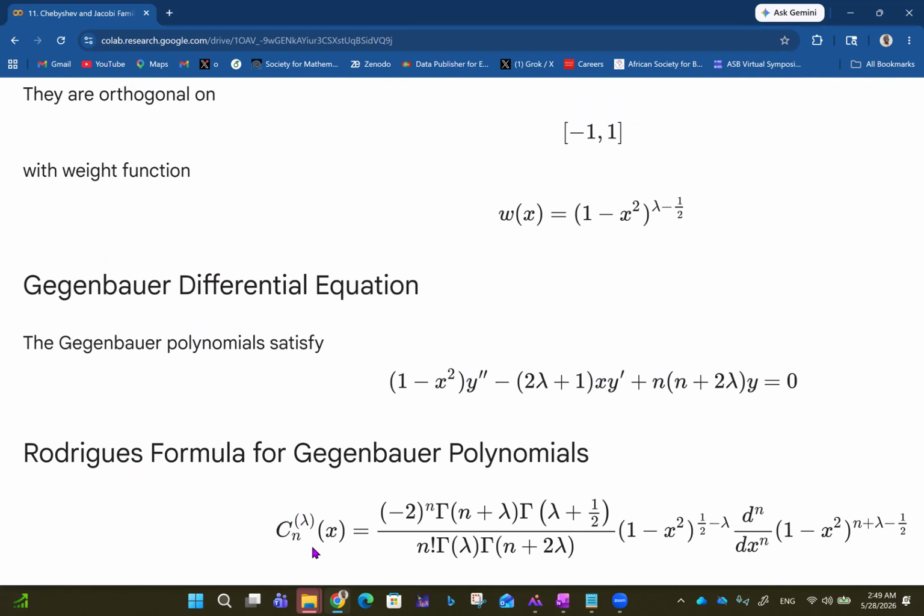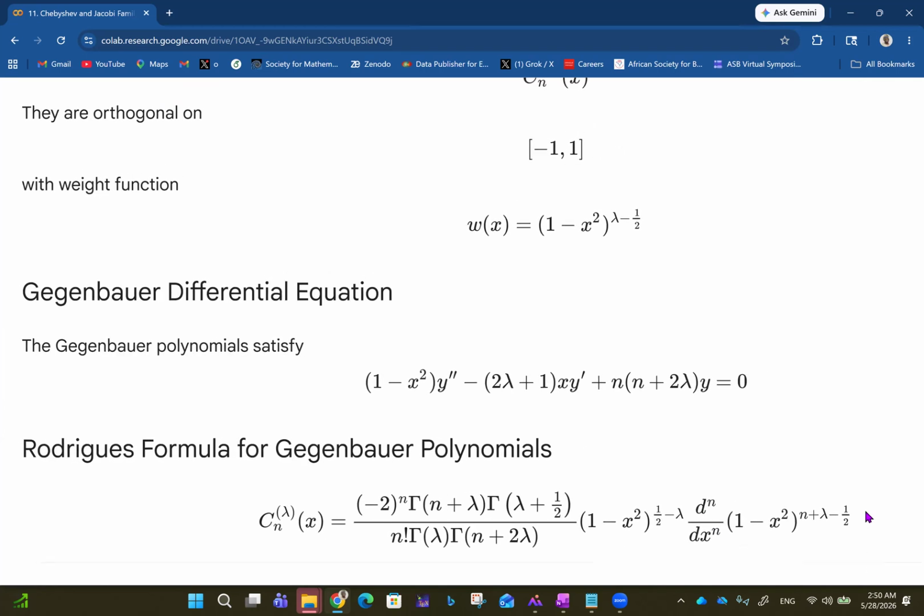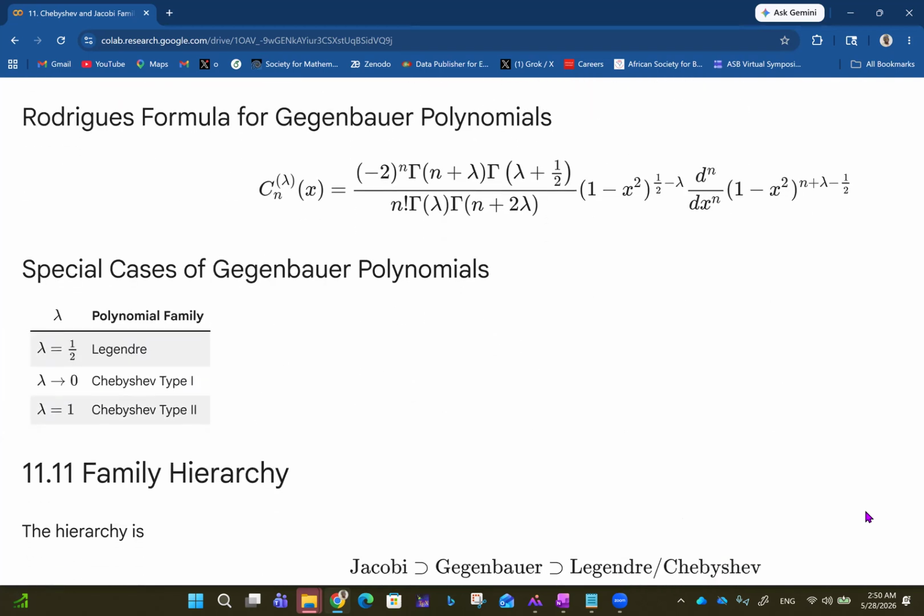And then we also have the Rodrigues formula for Gegenbauer polynomials. So you have C sub n lambda of x equals (-2) raised to power n, gamma(n plus lambda) gamma(lambda plus half), all over n factorial, gamma(n plus 2 lambda). Then you have (1 minus x squared) raised to half minus lambda, d^n/dx^n of (1 minus x squared) raised to n plus lambda minus half. So that's some serious expression there.